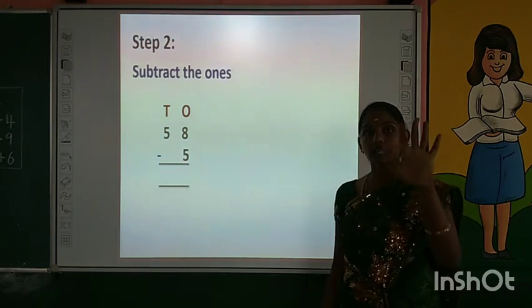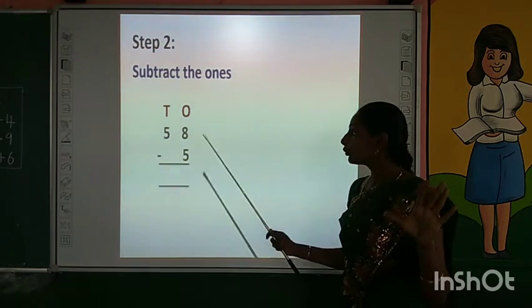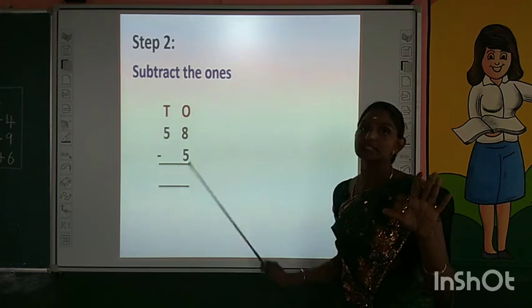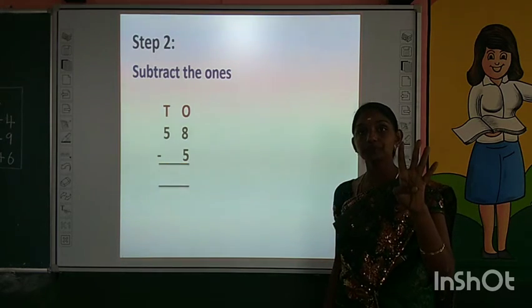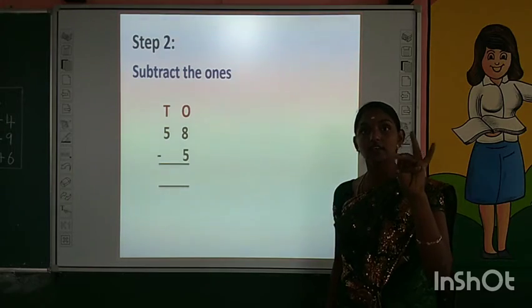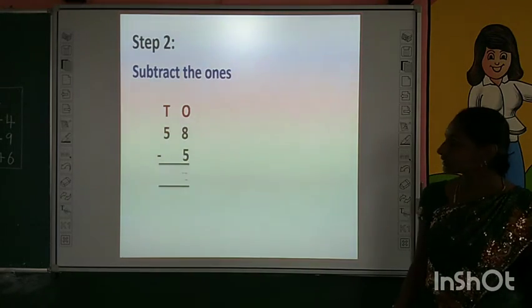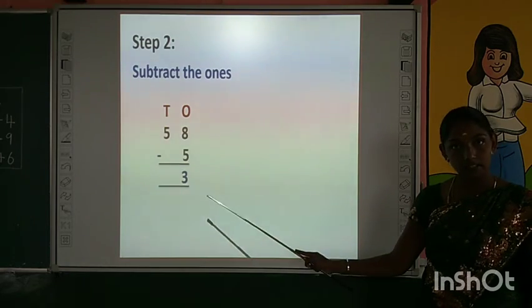Take 5 fingers in your hand. Start counting backward. What is the number before 8? 7. Count and tell me the answer, children. 7, 6, 5, 4, 3. Where do we reach? We reach the number 3. That means the answer is 3.